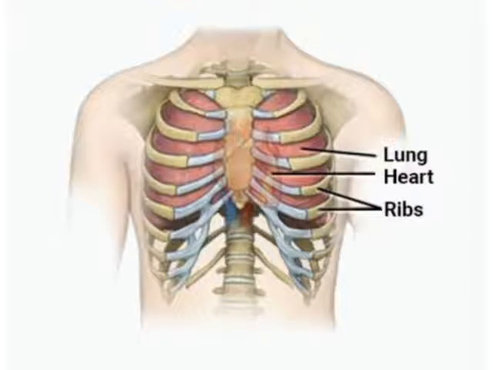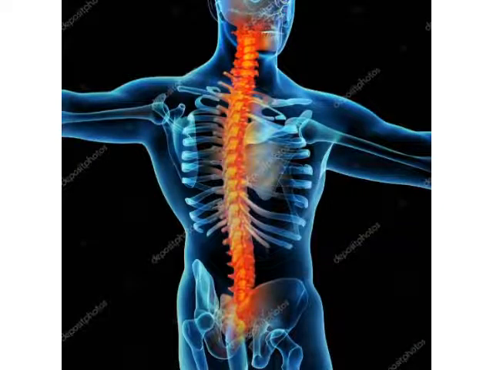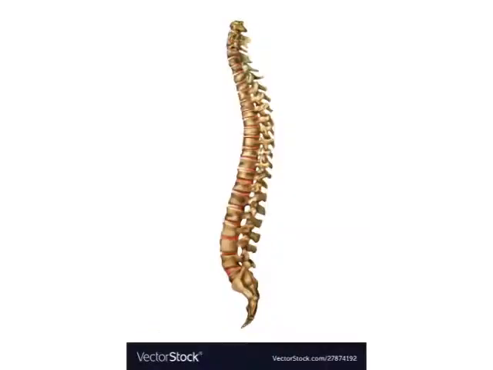So next one is backbone. The backbone protects the spinal cord. The main function of the backbone is to protect the spinal cord, and the backbone is made up of 33 small bones called vertebrae, or in the singular, vertebra. That is, 33 small bones called vertebra are connected to form the vertebrae. The backbone is also called the vertebral column.